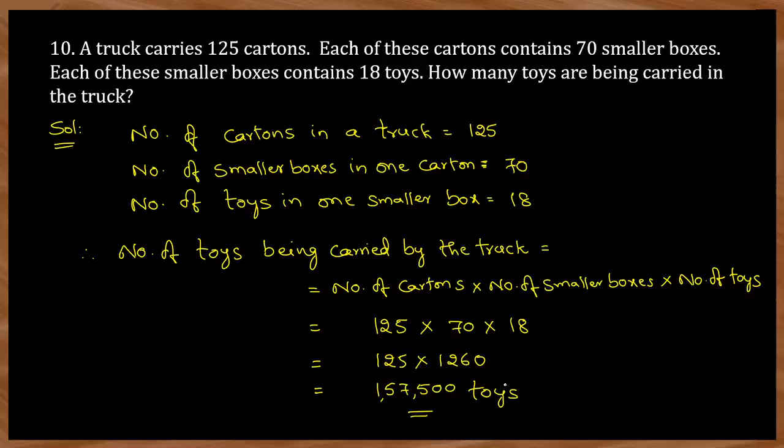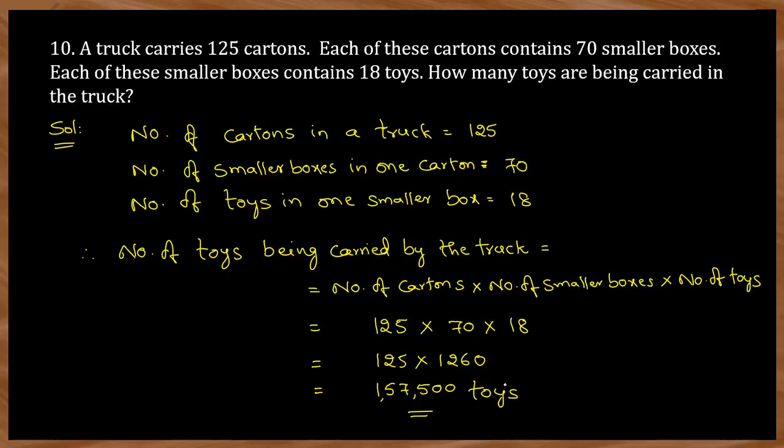Each of these cartons contains 70 smaller boxes. One big box contains 70 smaller boxes. Each of these smaller boxes contains 18 toys. Each and every smaller box contains 18 toys. So then you have to find out how many toys are being carried in the truck.